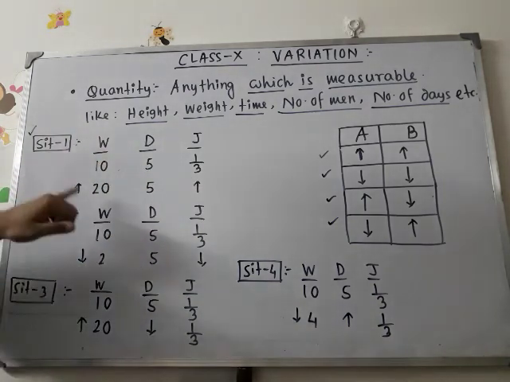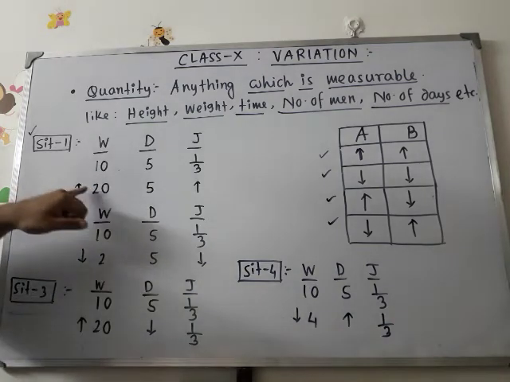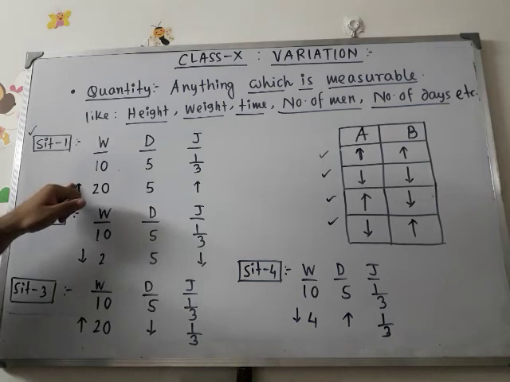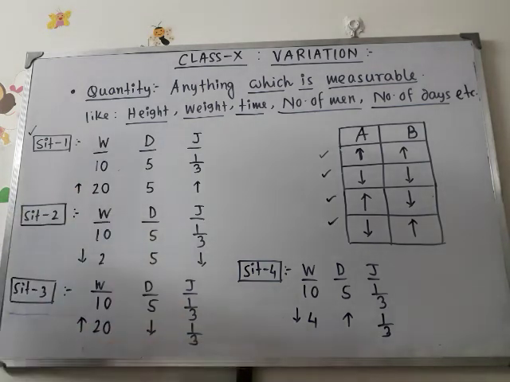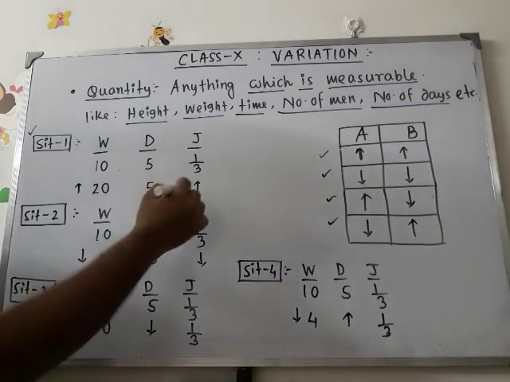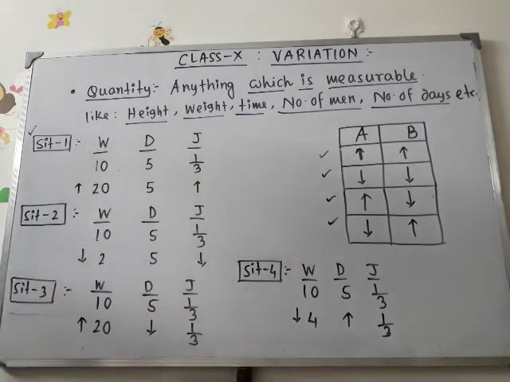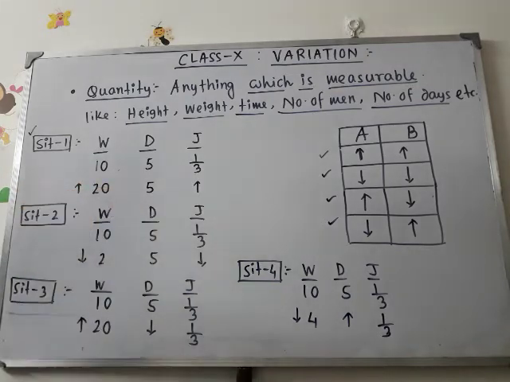Okay, try to understand. 10 workers are there, they have finished one third portion of the job in 5 days. Now if 20 workers are there, that means the number of workers has increased, 10 to 20. If 20 workers are provided to you, and I provide you 5 days, then how much portion of the job will be finished in that case?